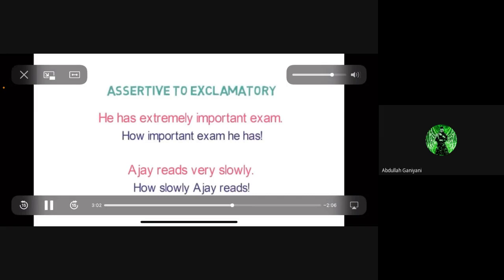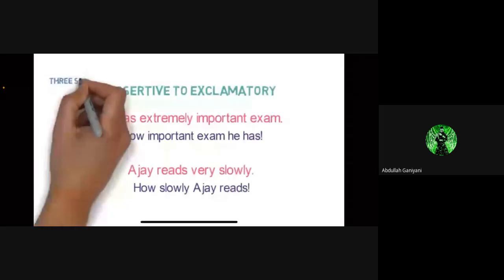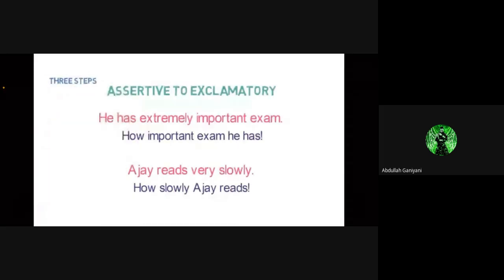I have included all 3 steps by converting these sentences to exclamatory sentence. You can also notice that. Now, based on the examples, I am giving you an exercise. Please let me know the answers in the comment section. The sentences are: it is a very nice bird.